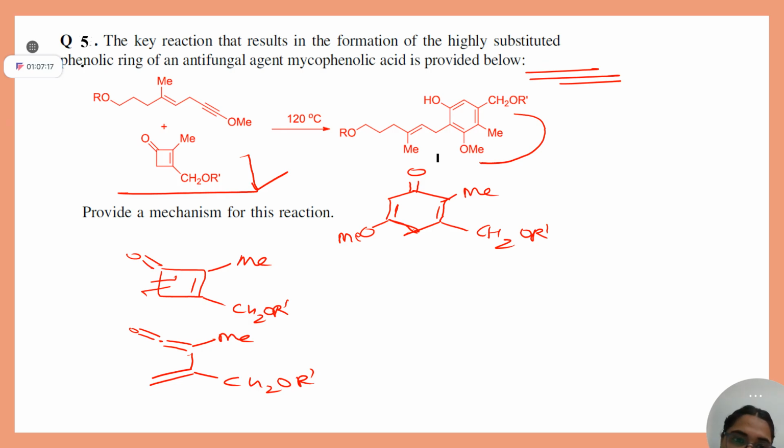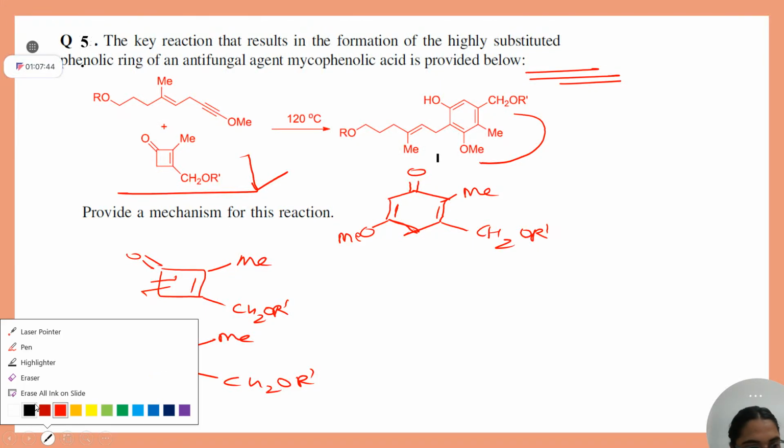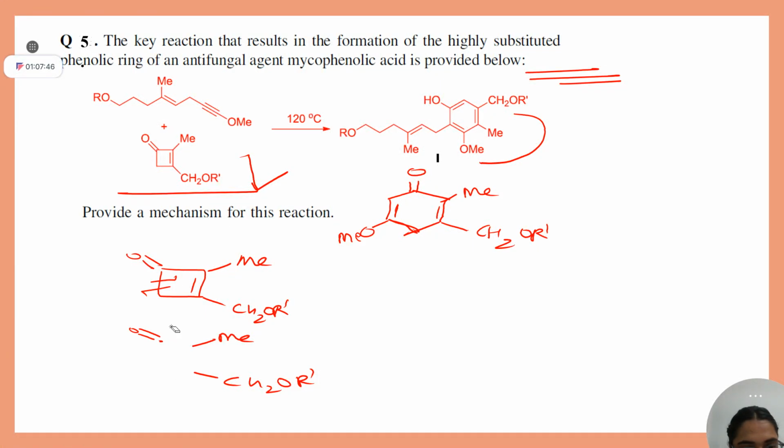Try with that also. You try every possibility. One possibility will take you to the product. When you are done, just tell me so that I can show you the solution.